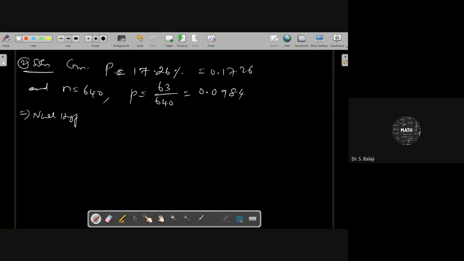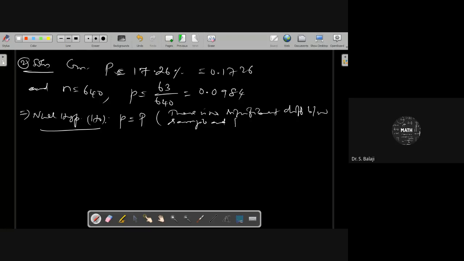Okay? Null hypothesis H naught. What can you say here? Null hypothesis means there is no significant difference between the sample and population proportions. What is the implicit meaning for this problem here?